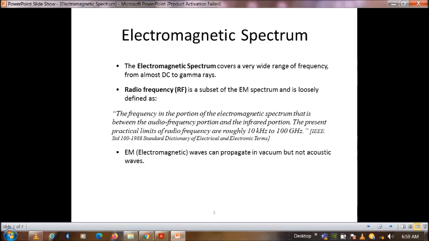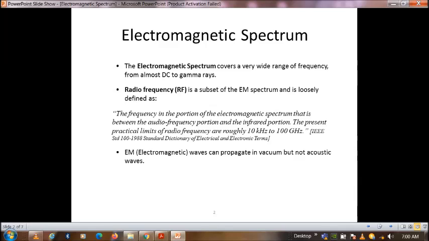These electromagnetic waves can propagate in vacuum, but acoustic waves cannot. Nowadays these electromagnetic waves are termed radio frequency waves, so we are looking at the radio frequency definition here.